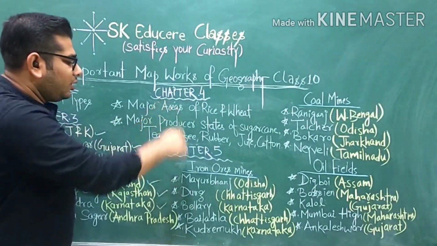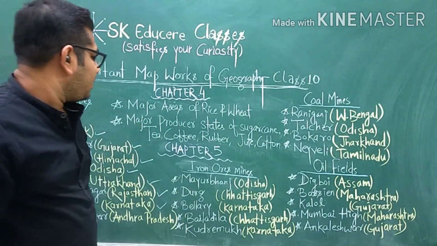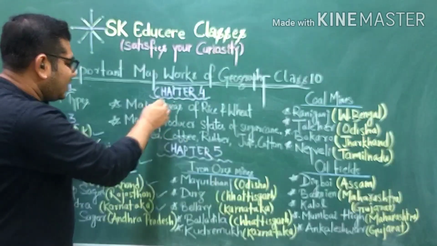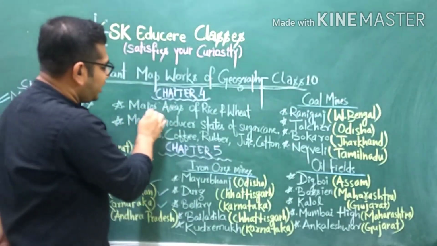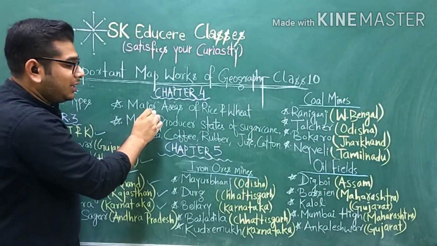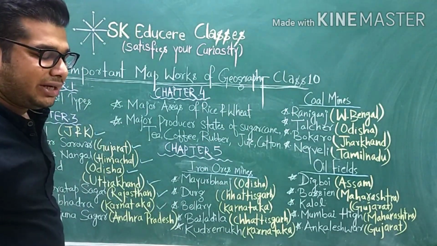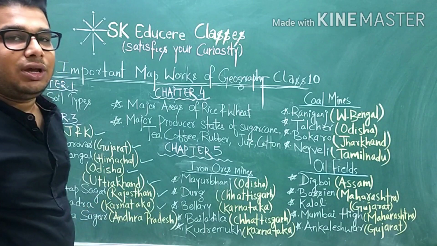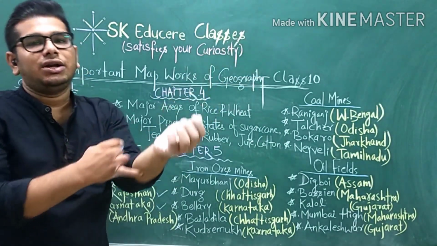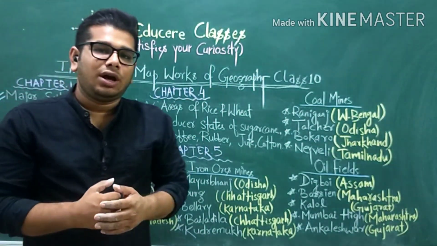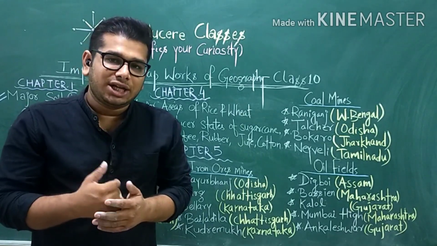Coming to chapter 4. Chapter 4 is agriculture. So from the agriculture chapter you may get to locate major areas of rice and wheat, or major states producing rice and wheat. Major rice producing states are, suppose, West Bengal, Andhra Pradesh, Odisha, Chhattisgarh.